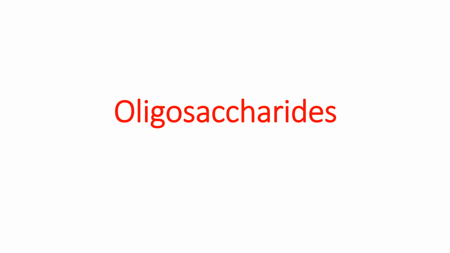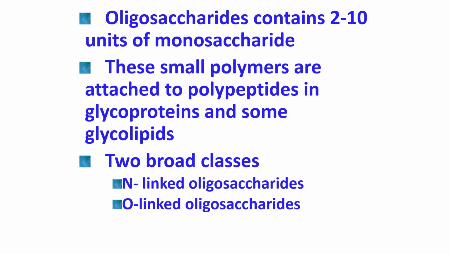Oligosaccharides. We have just discussed one class of oligosaccharides, the disaccharides. When the molecule is comprised of more than 2, up to 10 or 11, monosaccharide residues linked by glycosidic linkage, they are called oligosaccharides. You can see here that they comprise 2 to 10 monosaccharide units, or they may contain monosaccharide derivatives also, not only monosaccharides. And in the cell, these oligosaccharides don't exist as free entities.